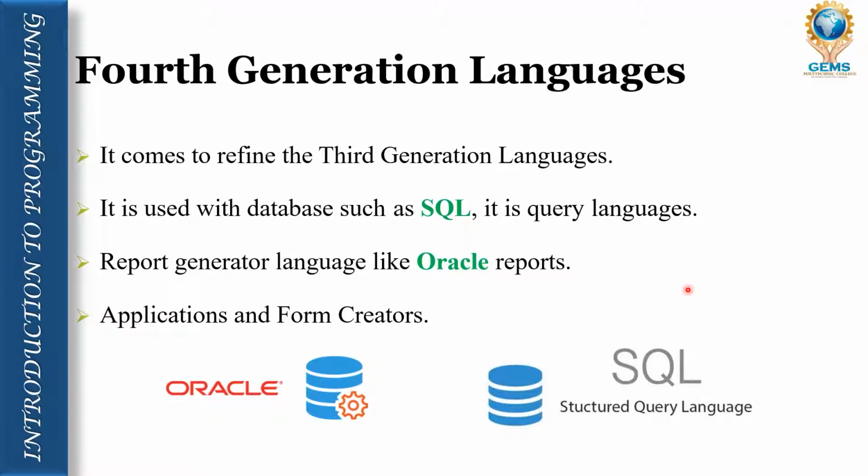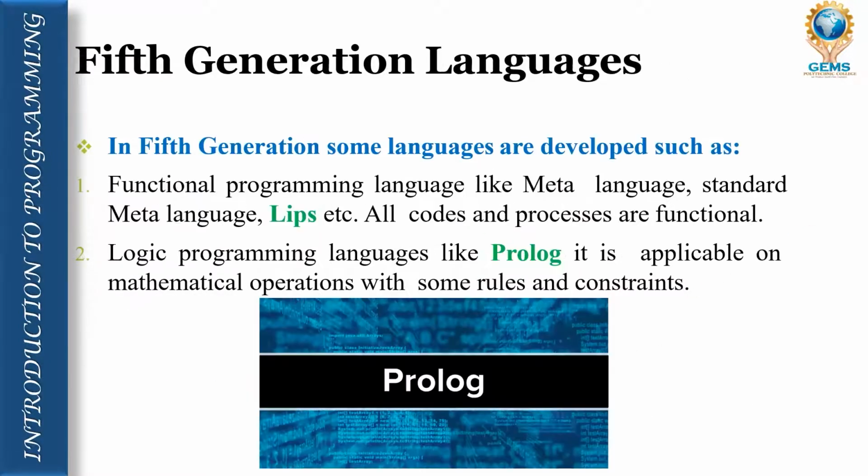In fourth generation language, we use the concept of a database like SQL, which is a query language, and report generators like Oracle. Oracle is used to generate reports, and it is also used for application and form creation. So SQL and Oracle play the most important role in the fourth generation language.